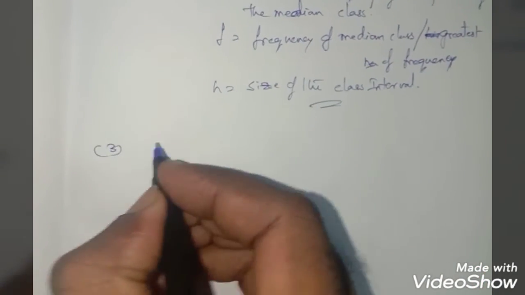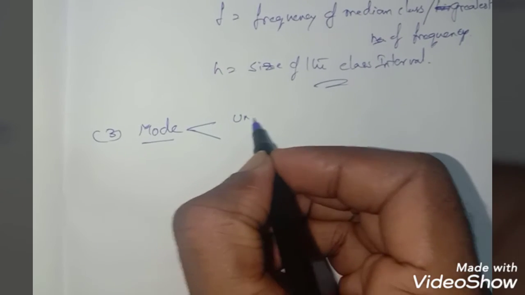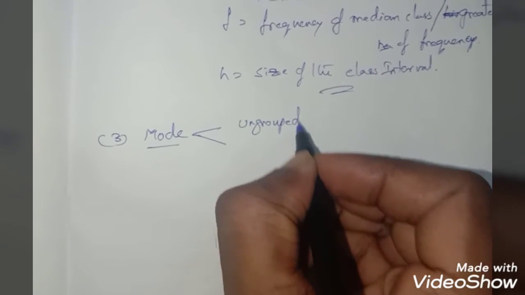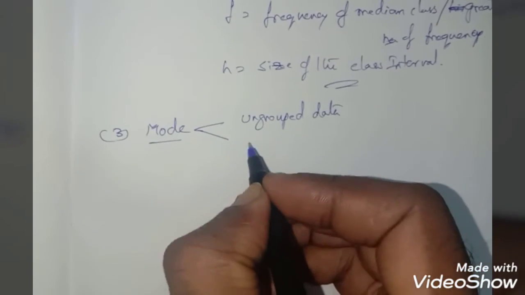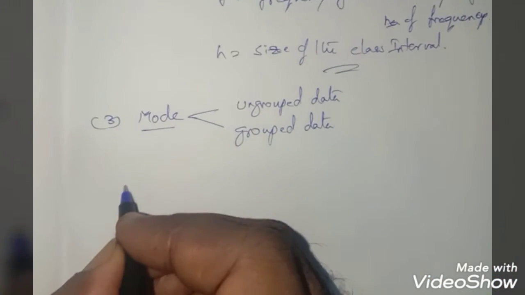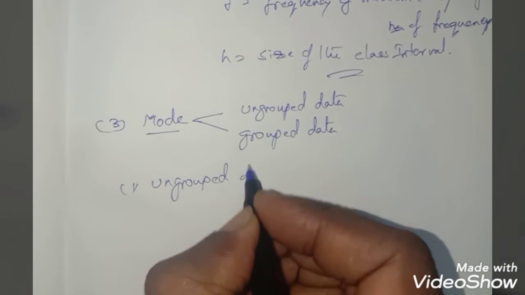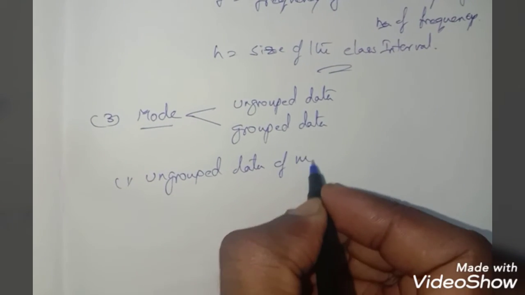The third one is mode. In mode also we have two parts: one is ungrouped data and the second one is grouped data. First, ungrouped data of mode.